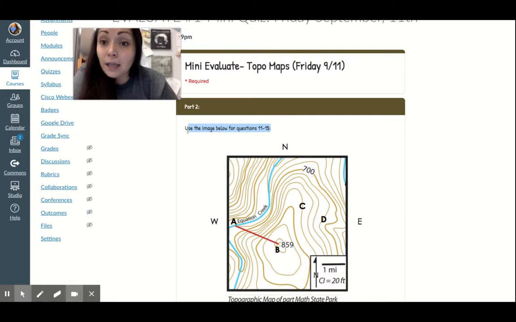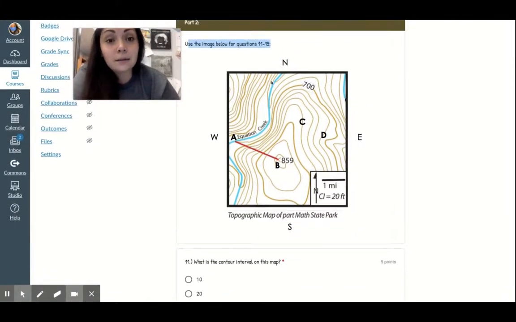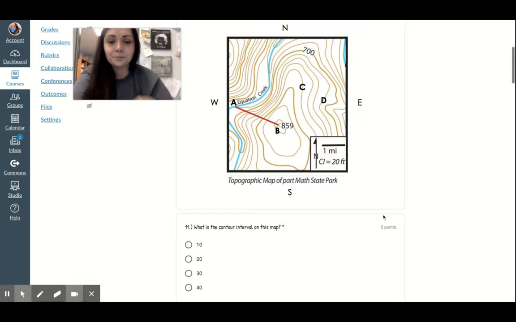Use the image below for 11 through 15. So you're going to use this image for 11 through 15. So we have north, south, east, and west. This says topographic map of part of Math State Park. What? There's a park called Math State Park? That's cool. This is Equation Creek. So y'all, this is totally made up. 700 and 859. And it says 1 mile is about this. So about that much is really a mile in real life. And CI is 20 feet.